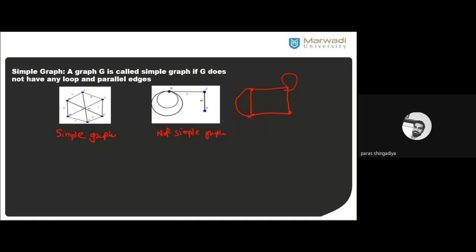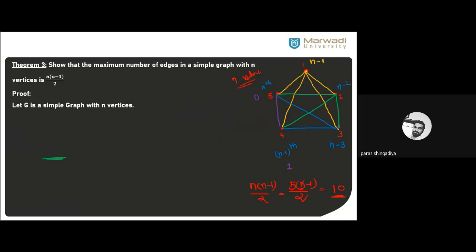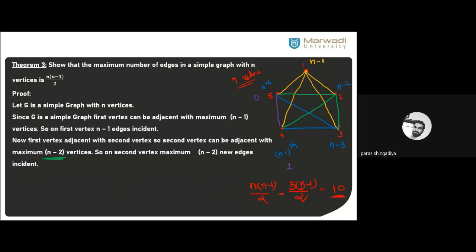Okay, and based on that, we will define this theorem, and then after we prove it, it is one of the results, to create a simple graph. How many maximum edges we can consider to create a simple graph? ठीक है, आप कितनी मैक्सिमम एज कंसिडर कर सकते हो, मैक्सिमम नॉट मिनिमम. ठीक है, मैक्सिमम हाउ मेनी एजेस वी कैन कंसिडर द मैक्सिमम क्वांटिटी टू क्रिएट अ सिंपल ग्राफ. आपको एक सिंपल ग्राफ बनाना है बाय टेकिंग एनी नंबर ऑफ वर्टेक्स. Here कितने भी वर्टेक्स आप ले सकते हो, n is not defined, not a fixed quantity; you can consider any number of vertices and you can create a simple graph.